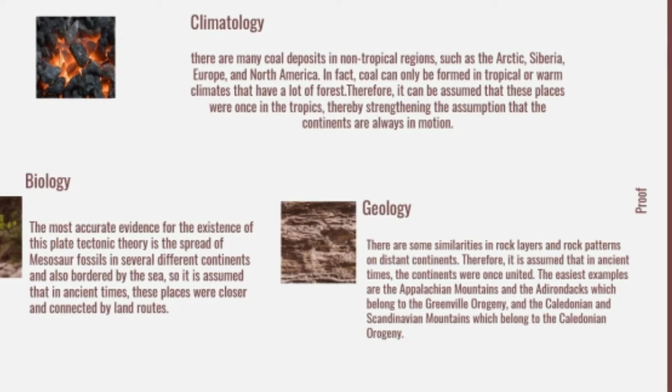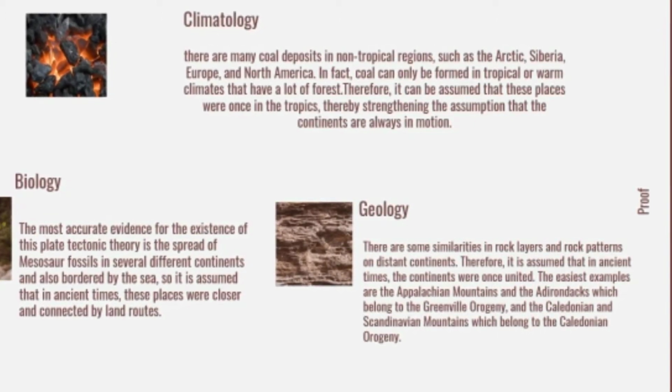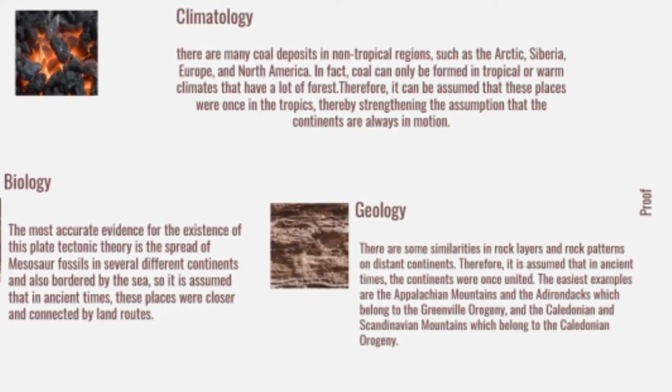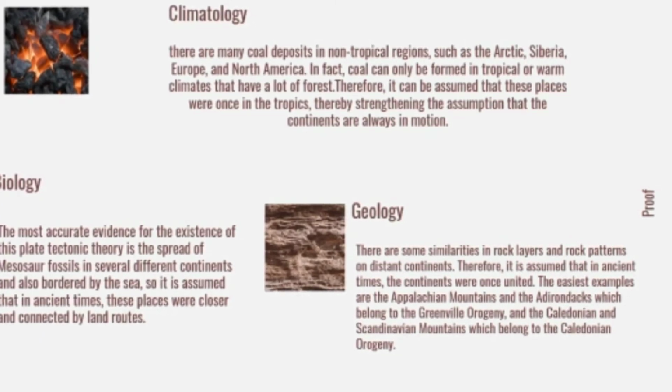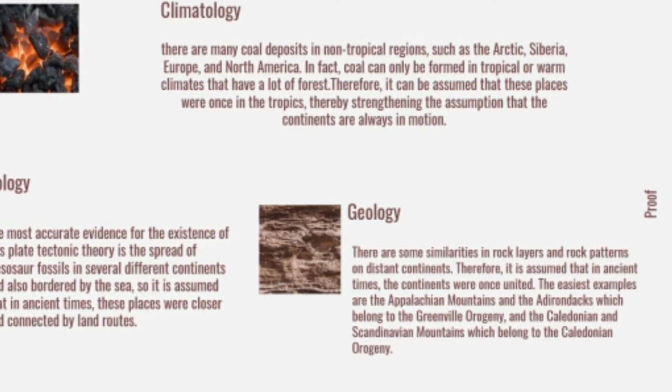Number 2, paleontology. The most accurate evidence for the existence of plate tectonic theory is the spread of Mesosaurus fossils in several different continents, also bordered by the sea. So, it is assumed that in ancient times, these places were closer and connected by a land route.